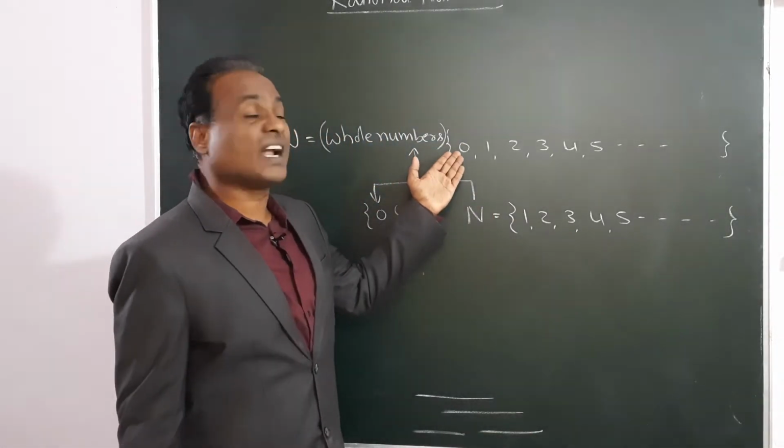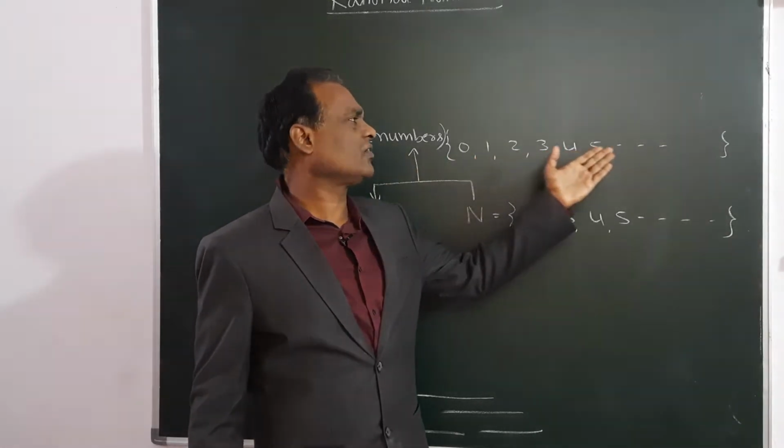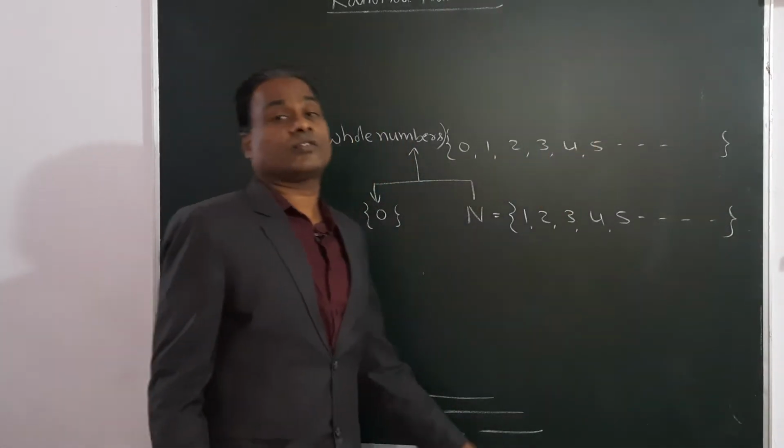The numbers starting from 0: 0, 1, 2, 3, 4, 5, 6, and so on are called whole numbers.